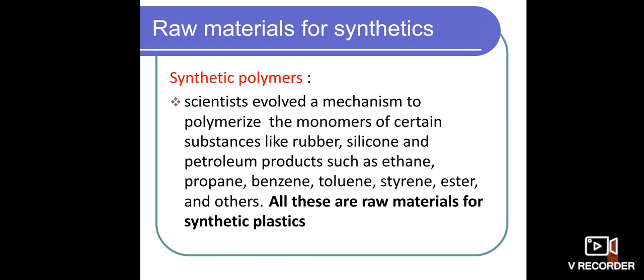Scientists evolved a mechanism to polymerize the monomers of certain substances like rubber, silicone, and petroleum products such as ethene, propane, benzene. These are all the synthetic fibers or the synthetic polymers. So these are all the raw materials for extraction of plastics. These are all the benzene, propane, then styrene, ester, ethane. So these are all the raw materials for the making of synthetic plastics.